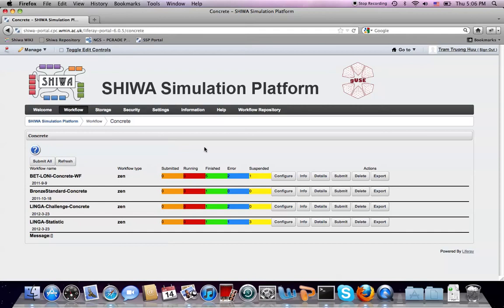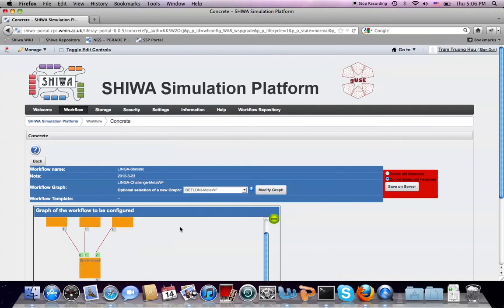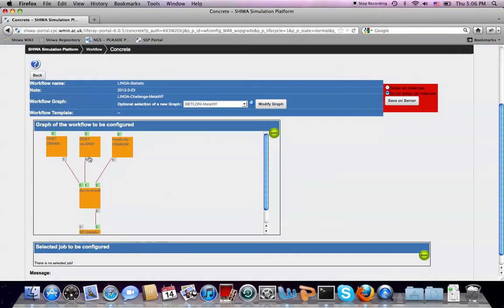Hi, this demonstration shows the execution of the LINGA application on the SHIWA Simulation Platform. The meta workflow of the LINGA application has 5 nodes, 2 CVEs which have the same processing purpose, but they are adapted to be executed on 2 computing infrastructures, SHIWA in Canada and NGRADE in Europe.